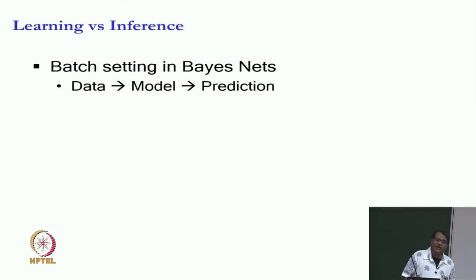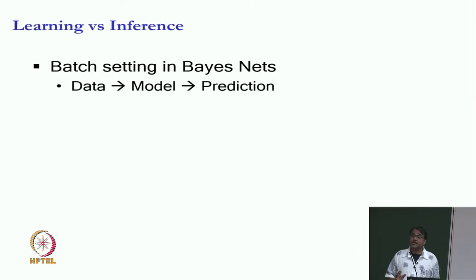What is so different? We have been doing learning throughout this course, right. We have been doing bits of learning every now and then. When we did games, we tried to learn the utility function. When we did Bayesian networks, we tried to learn the Bayesian network parameters, and even the structure. In all those situations, data was given which allowed us to learn the model, which allowed us to make the prediction. That is sort of how our model has been. You give me data of the games, that allows me to learn the utility function, that allows me to make the prediction of what is the next action. Or you give me data, I learn the Bayesian network parameters, that allows me to answer the next query. Now, what's so different here, or is it sort of the same thing?